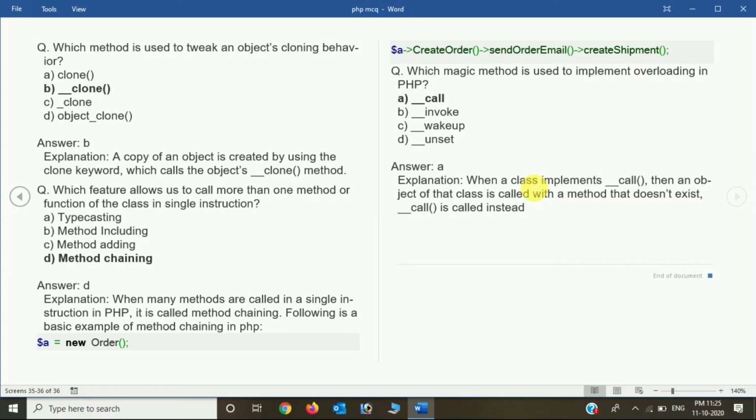So these are some questions. I hope these questions are going to be helpful to you and for your exams as well.